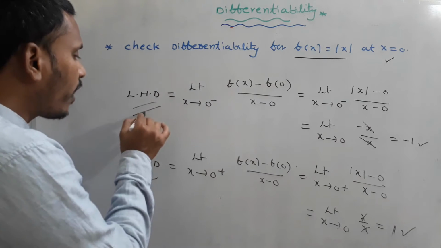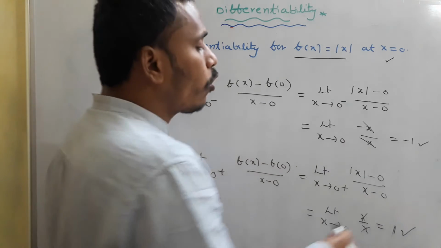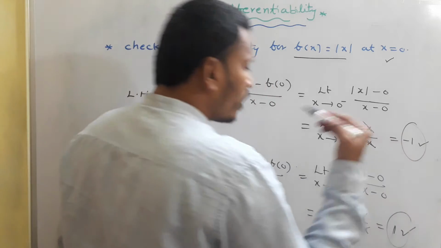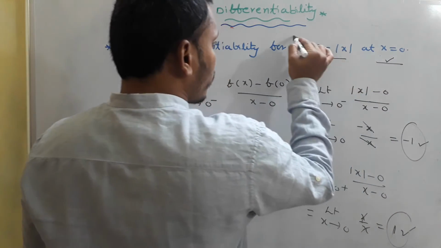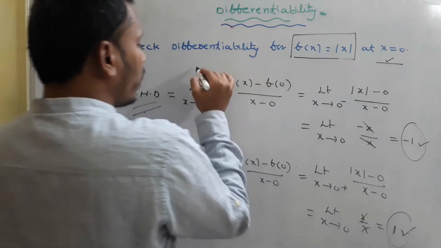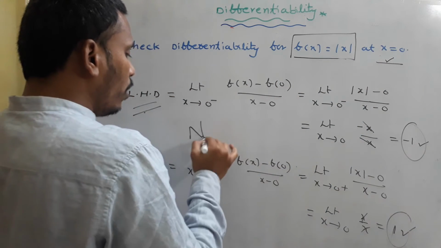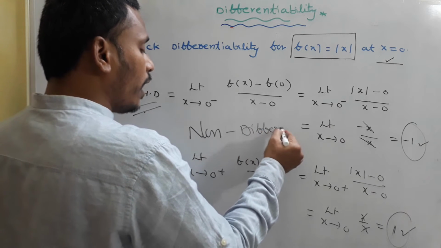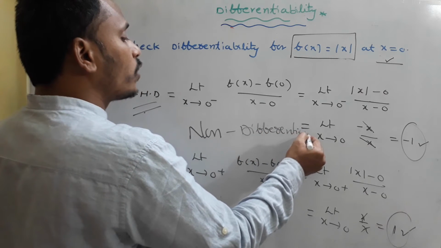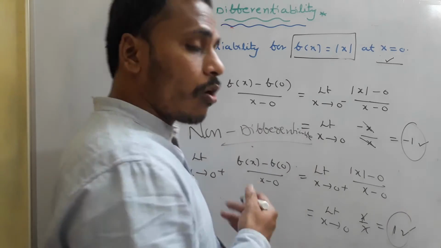The left hand derivative and right hand derivative are not equal, because it is minus 1 and 1. Since these two are not equal, at x equals 0, f of x equals mod x is non-differentiable. Why? Because the left hand derivative value and right hand derivative value are not equal.